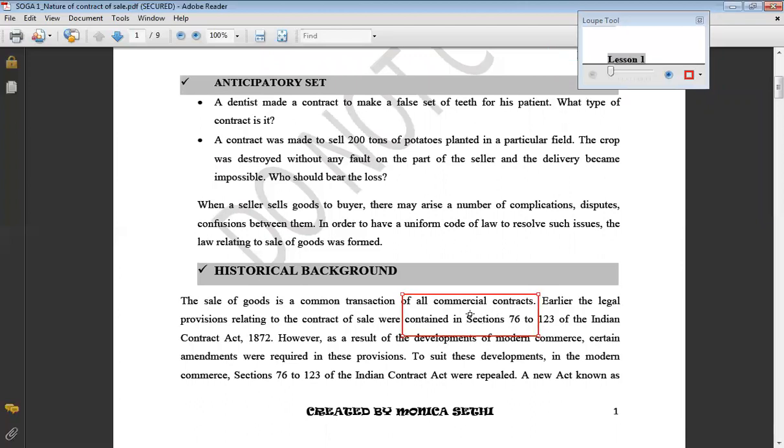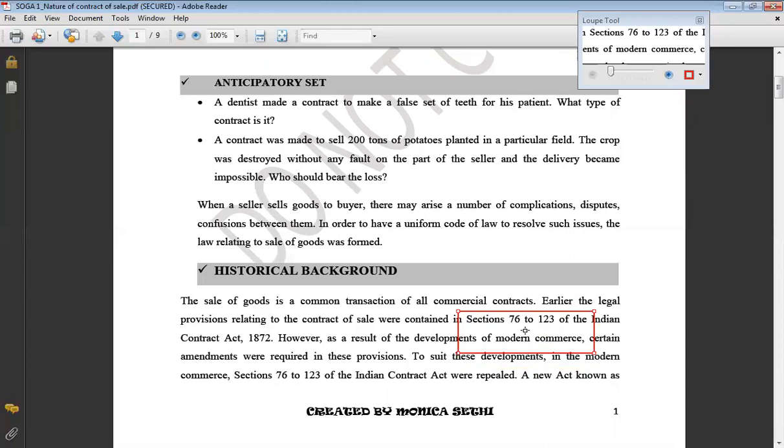It contains the provisions which were contained in the Indian Contract Act in sections 76 to 123. If you carefully notice, section 75 is there in your topic of remedies for breach of contract. Afterwards, straight away we have special contracts, the first one being the contract of indemnity, which is defined under section 124.